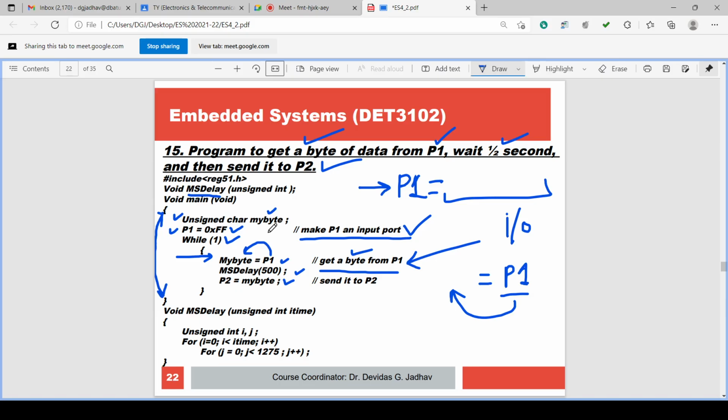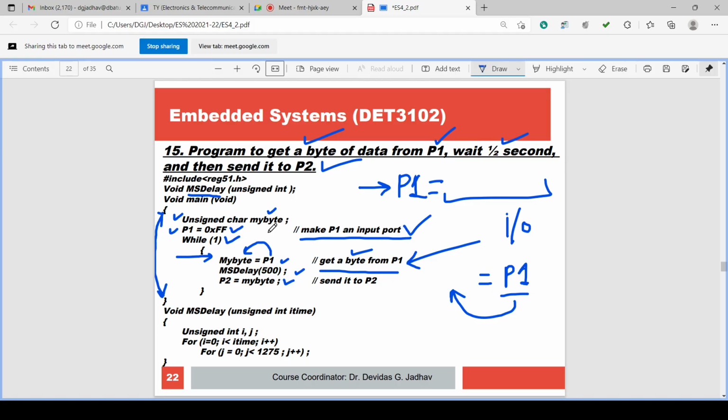So in this program, we are using P1 as the input port and P2 as the output port. For using an output port, we can directly assign the value to the output port. So it will become an output port. It will go to the output of the port.